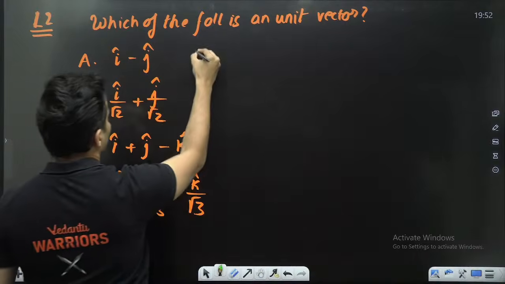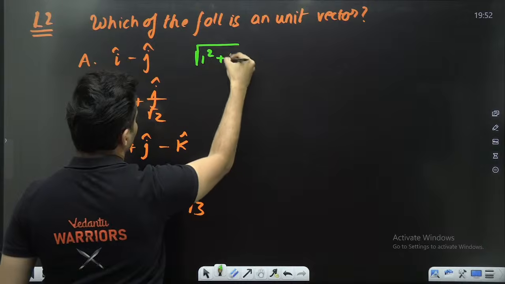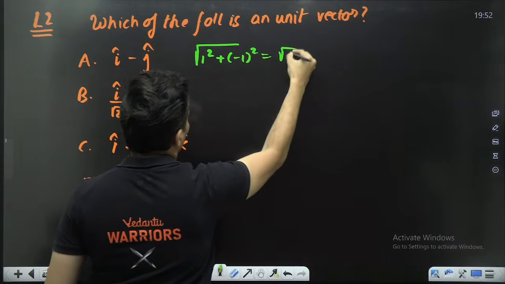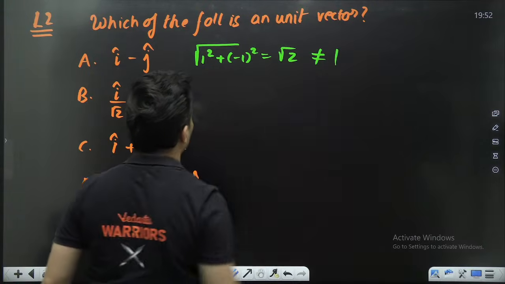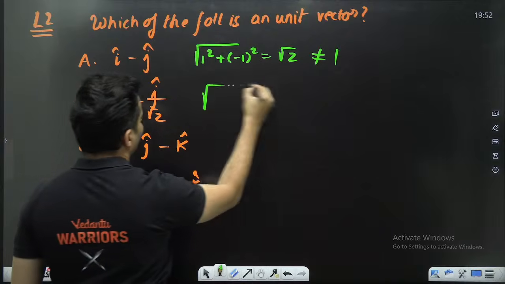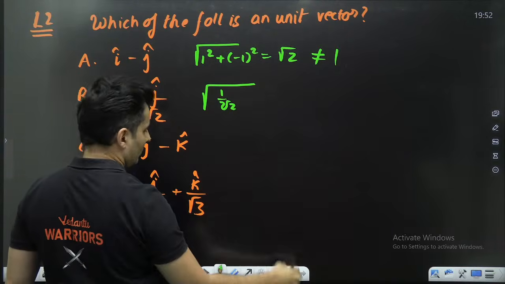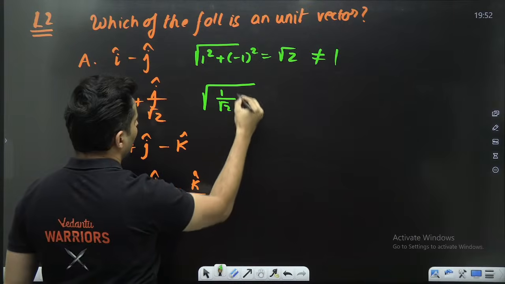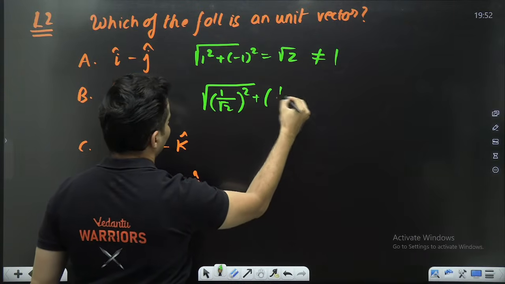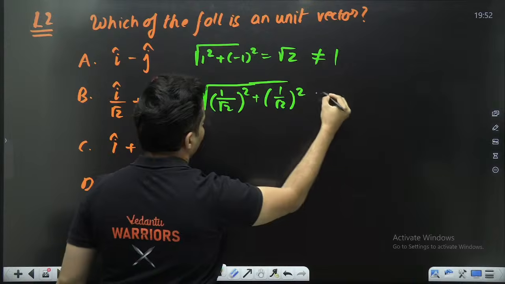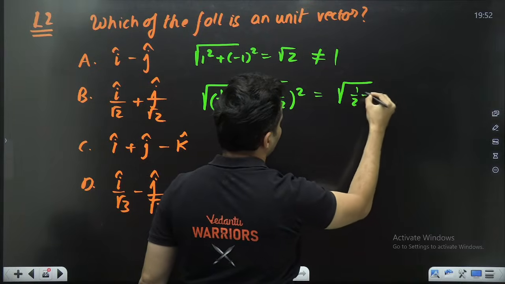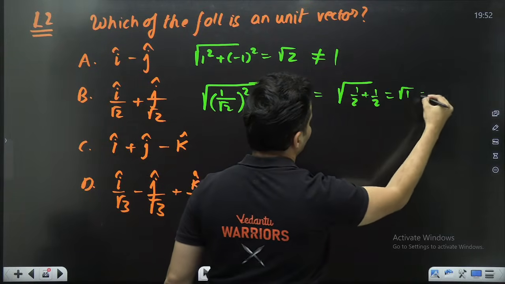In the first case, the magnitude will be root of 1 square plus negative 1 square, which is root 2. This is definitely not 1. Here, it will be root of 1 by root 2 square plus 1 by root 2 square, which is 1 by 2 plus 1 by 2, which is root of 1, which is 1.